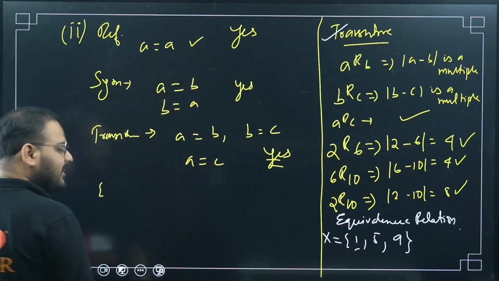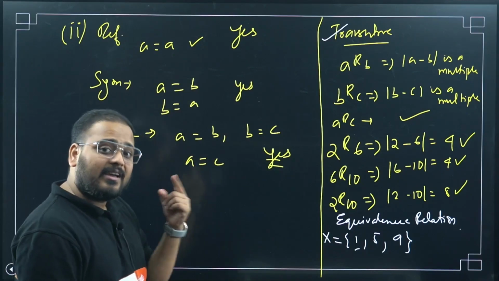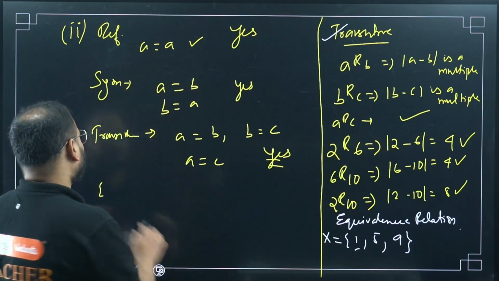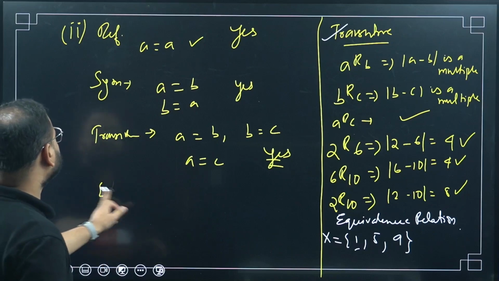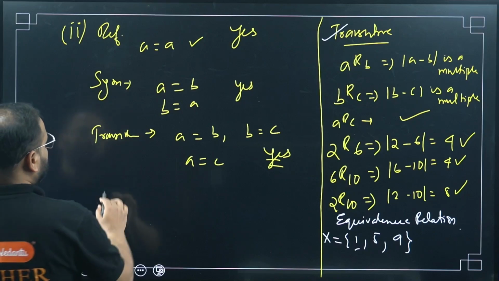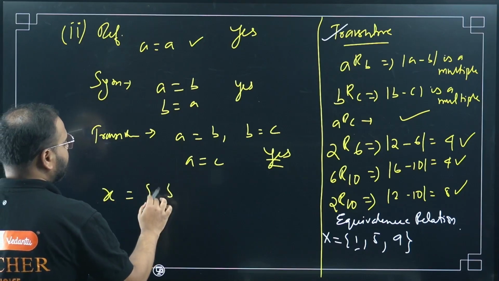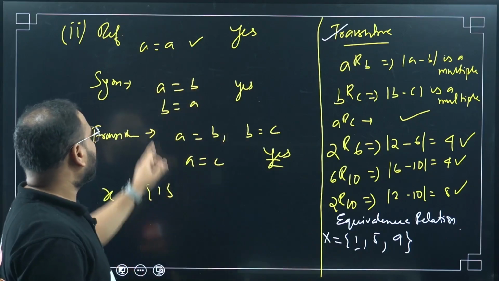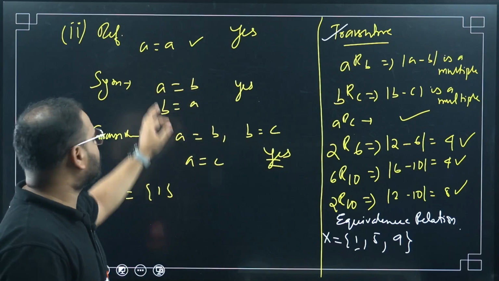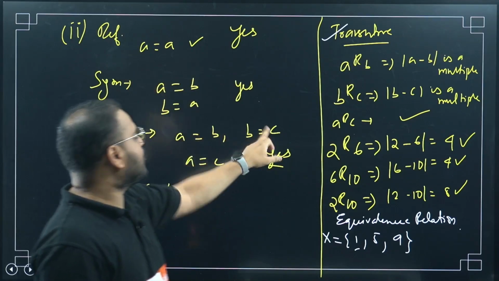Now if you write a set where the element 1 has to be there, I can write only one such number. So this set X will be given by 1, because 1 is the number which is equal to itself. So again symmetric: 1 equal to 1, then 1 equal to 1. Symmetric also true, reflexive also true. 1 equal to 1, 1 equal to 1, then 1 equal to 1.